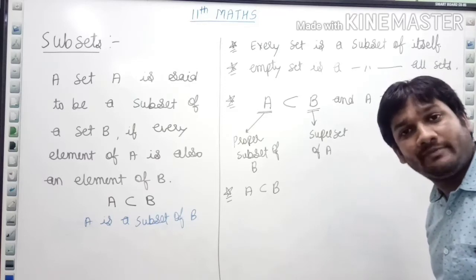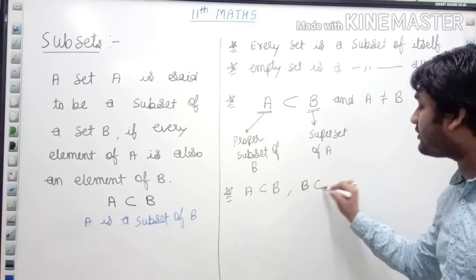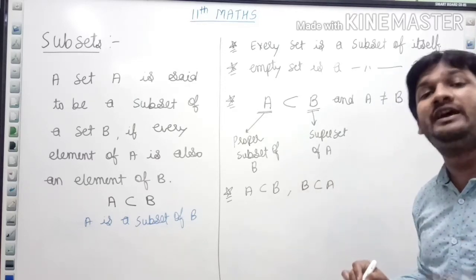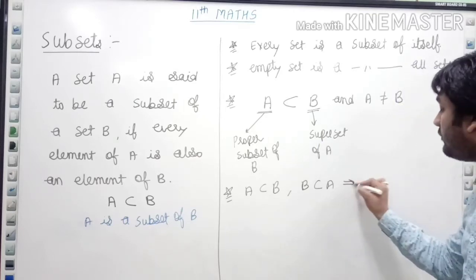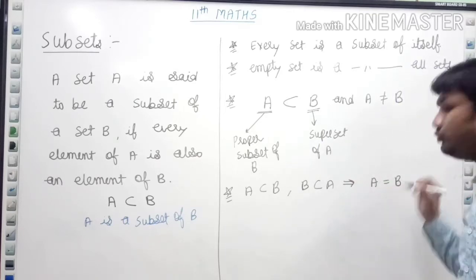One more thing that is also very important, whenever A is a subset of B, means all elements of A are the elements of B, and B is a subset of A, means all elements of B are the elements of A, this will always imply A equal to B.